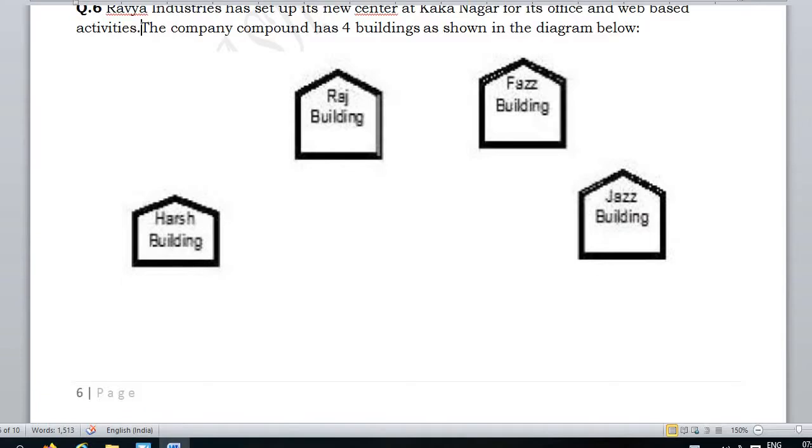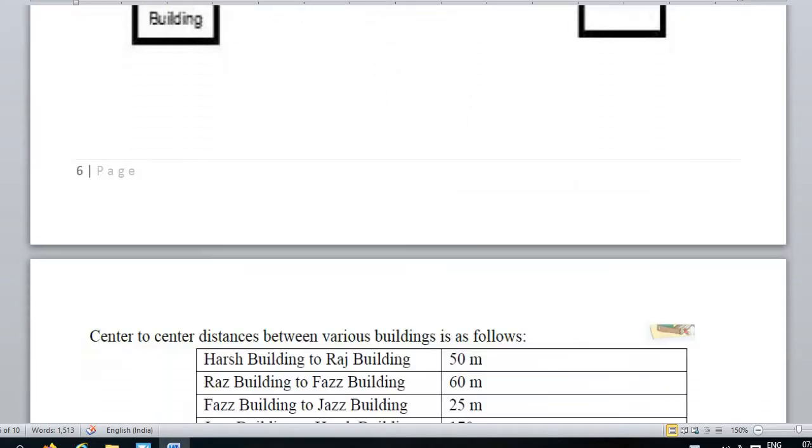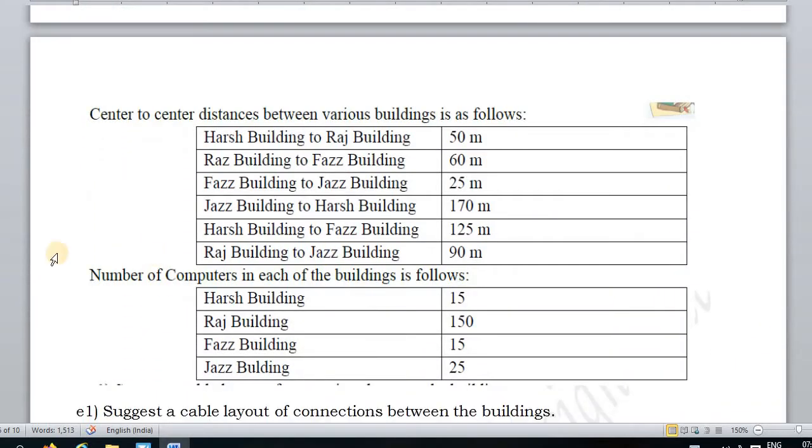And after that, distance between various buildings are given. You can observe this, as well as the number of computers in each of the buildings is given. Generally in a question these two things are given: the distance between the buildings and the number of computers. Now first question, suggest a cable layout of connections between the buildings.